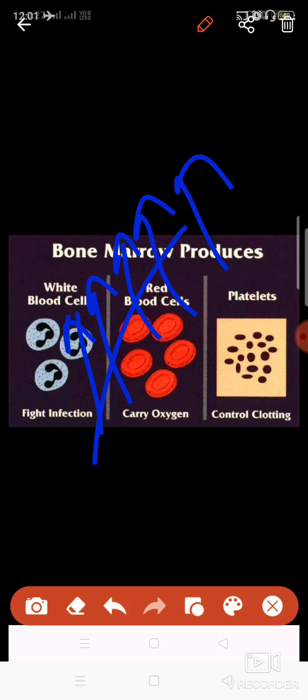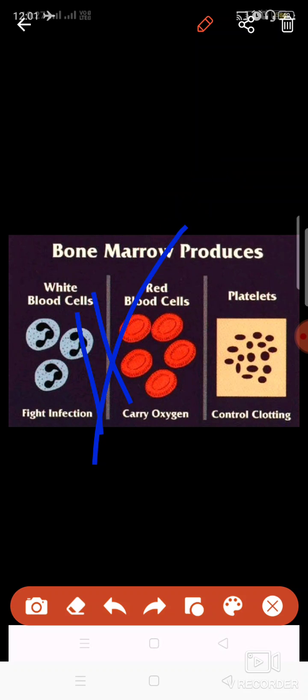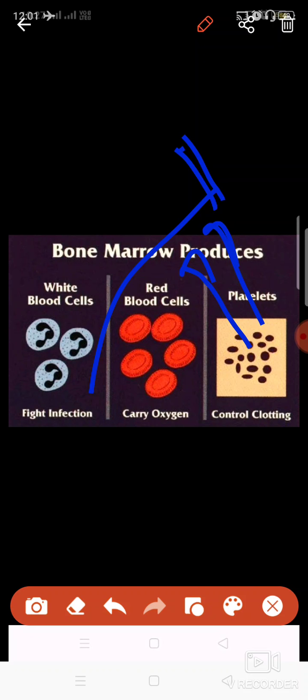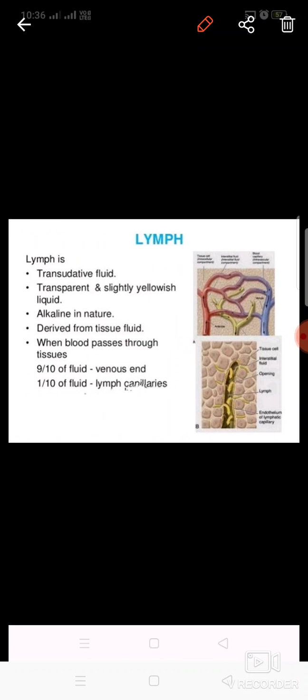But after some time, you see that the blood flow stops. This is done by the platelets. These cells migrate to the place where the cut is present and cover it so that blood will not move out. So this is the function of platelets or the thrombocytes, to clot the blood.